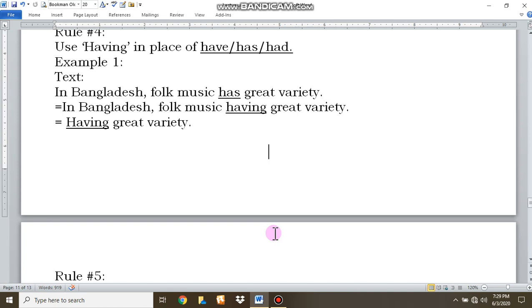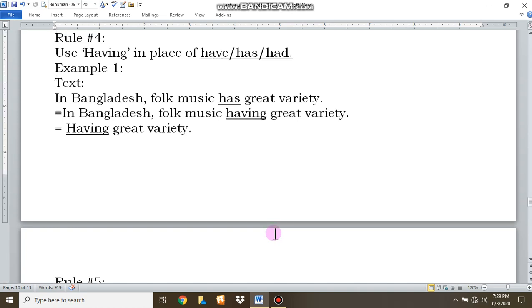Rule number 4. Use having in place of have, has, had. If you find have, has, had, don't use have, has, had in your flowchart. Use having instead of have or has or had. See the example, see the text. In Bangladesh, folk music has great variety. Our answer will be, in Bangladesh, folk music having great variety, or only having great variety.